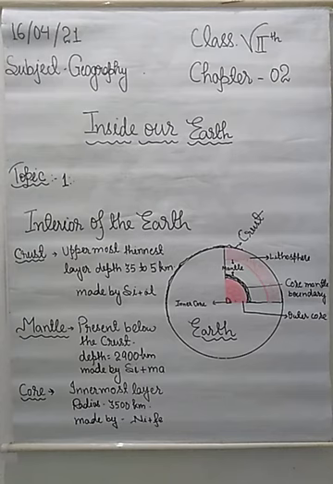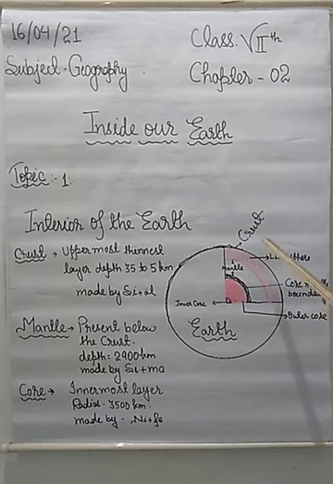Alright. After that, the second layer of the earth, which is known as mantle. You can see on the white chart, this is the mantle and this is just below the crust, the second layer of the earth.